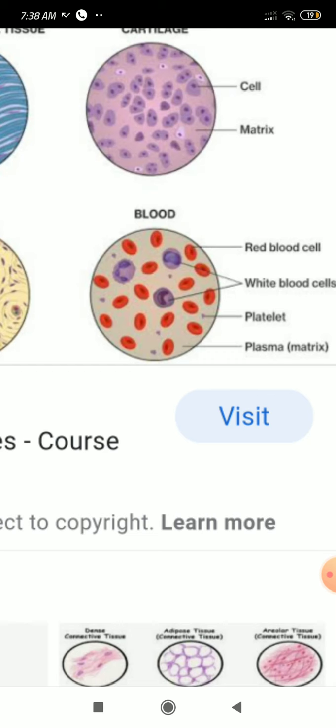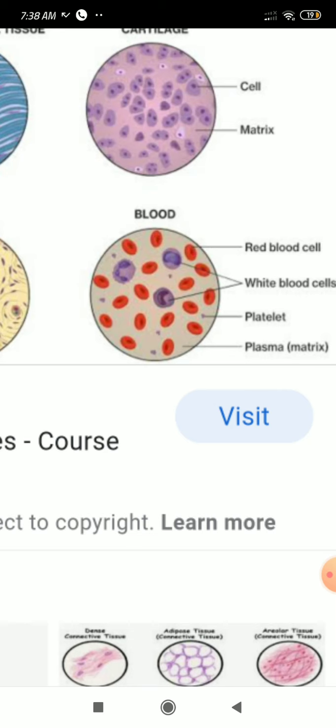Where will the red blood cells be generated? I said the lifespan of red blood cells is only 120 days. After 120 days, they go and die in the spleen. That's why we call the spleen the graveyard of RBC. Graveyard means a burial ground, as you all know. So we call the spleen the graveyard of RBC.